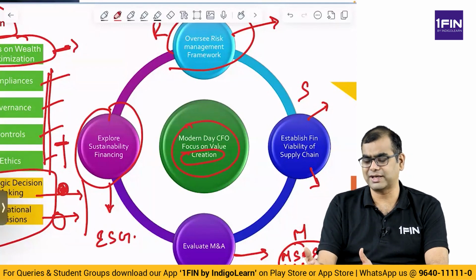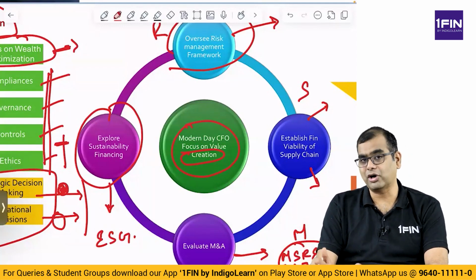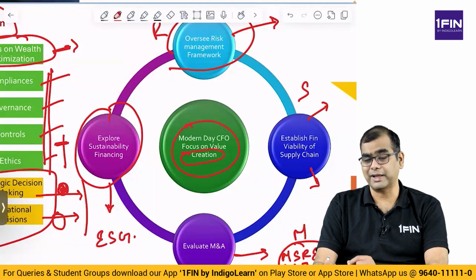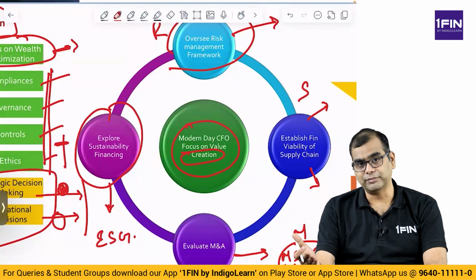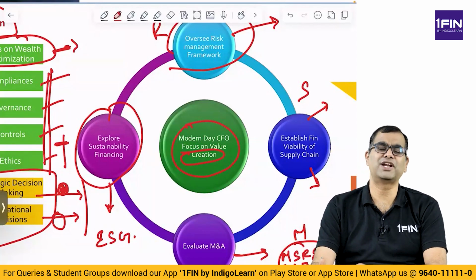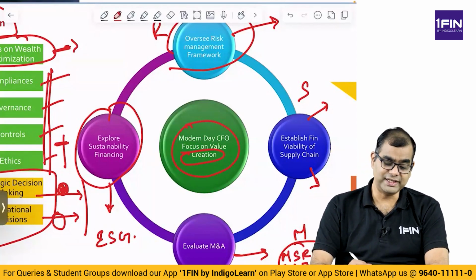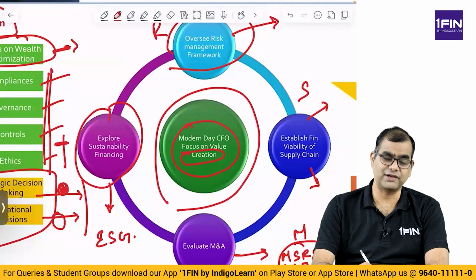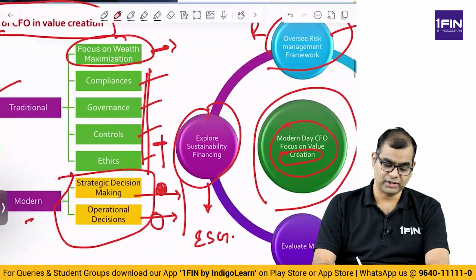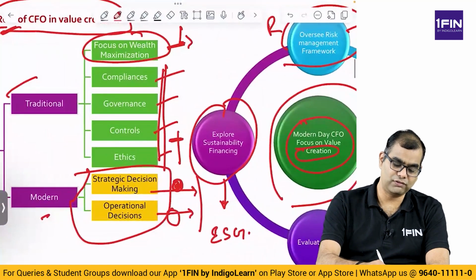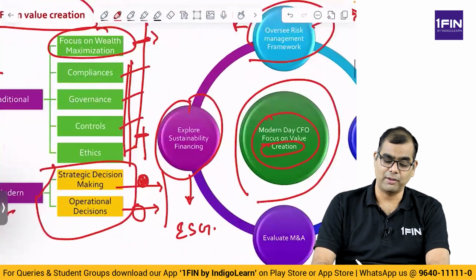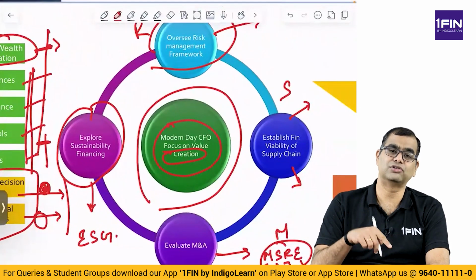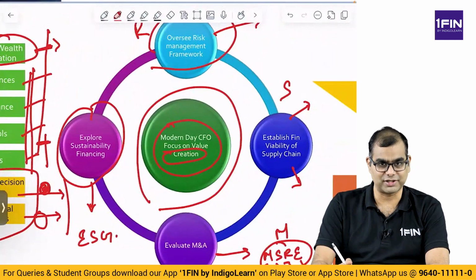If not, they in fact resist investing in companies which have a bad ESG score. Think of, let's say, a power plant that is heavily polluting. They may not invest in it. But a power plant that is operating very efficiently, they may actually choose to invest in, which is why a lot of solar plants are getting financing at a very, very attractive rate. So these are the things that a modern day CFO focuses on. Compared to a traditional CFO whose goal was more on wealth maximization and compliances and ethics and all of that, a modern day CFO not only does all of those but focuses on all these other aspects also.